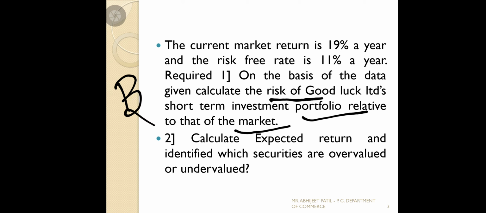Remember that they have not mentioned directly to calculate beta. They ask a theoretical question: on the basis of the data given in the problem, based upon that information, we should calculate the risk of the short-term portfolio related to the market.